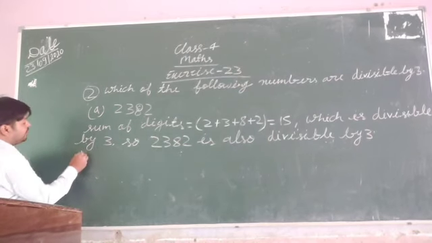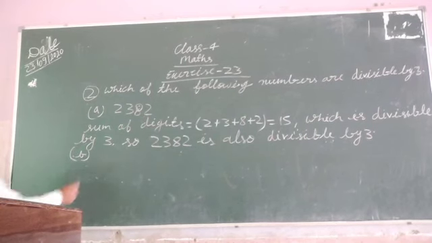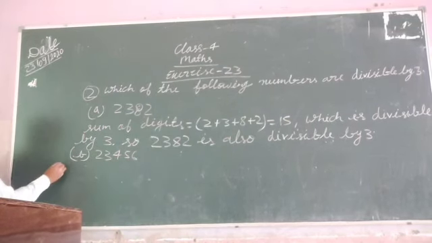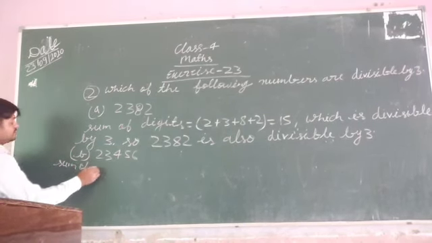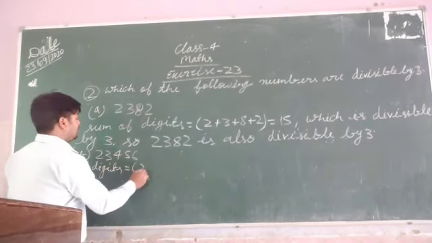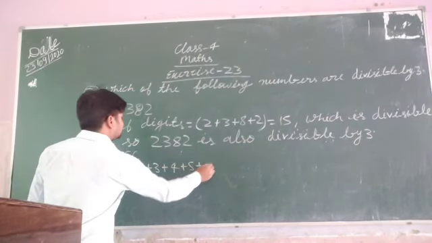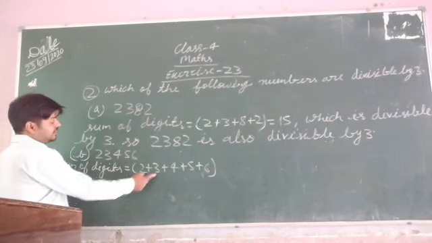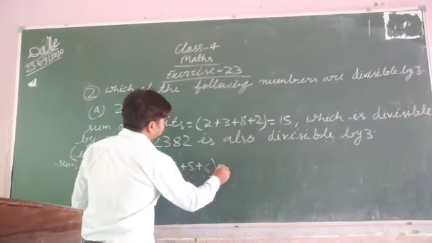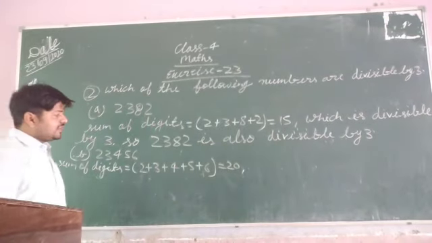Now I am going to tell you B. Second B. What is the number? 23,486. Firstly you have to write sum of digits. 2 plus 3 plus 4 plus 8 plus 6. So here you can see 3, 5, 9, 14 and 14, 6, 20. 20 is not divisible by 3.